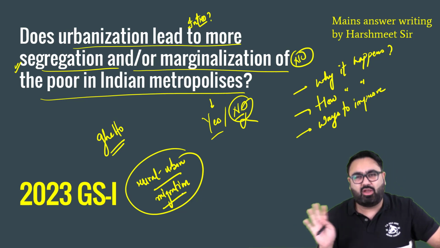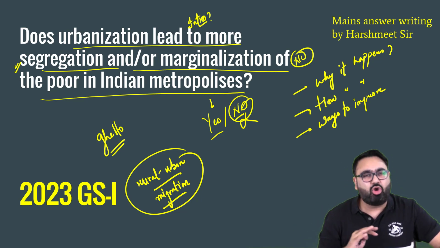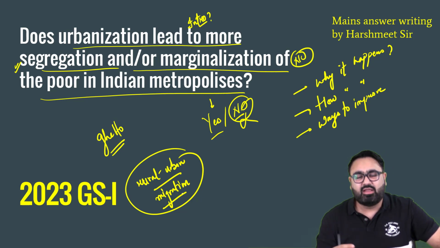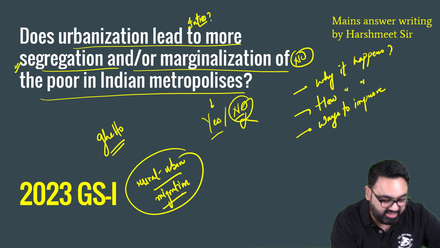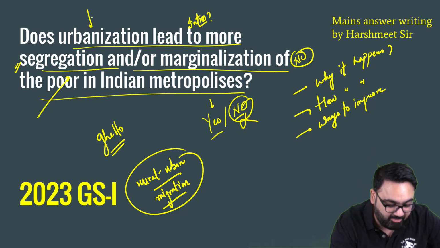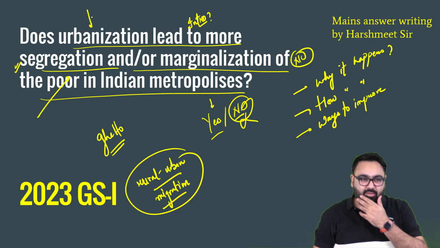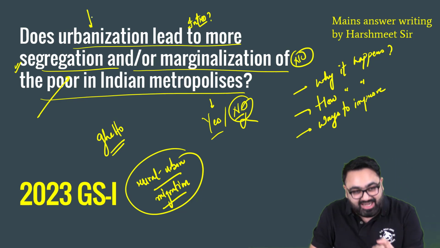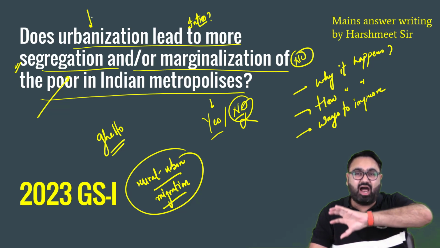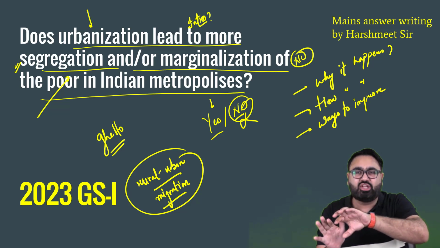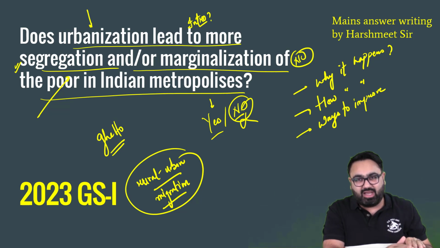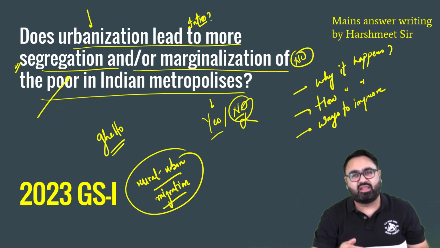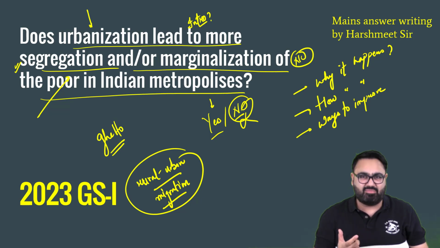But mostly people will not remember that. Most probably you will not have that data in your mind, so you will have to start with something very generic, something like a definition of segregation or the need for urbanization. That urbanization is the need of the hour. With more and more economic opportunities being concentrated in the cities, we see a large population moving gradually from rural areas to the urban areas, thus giving rise to problems such as segregation, marginalization of the poor people. Something like this can be the introduction.